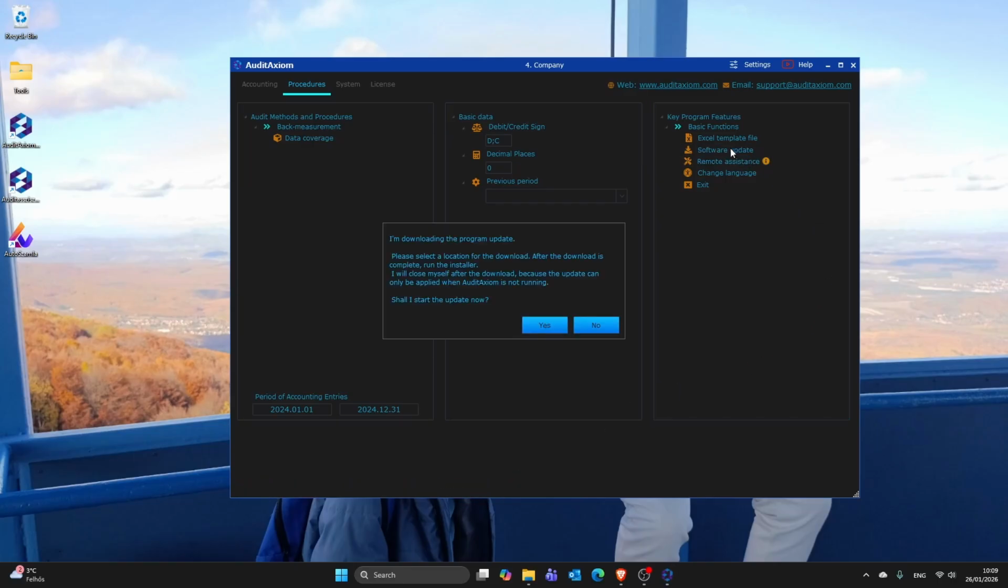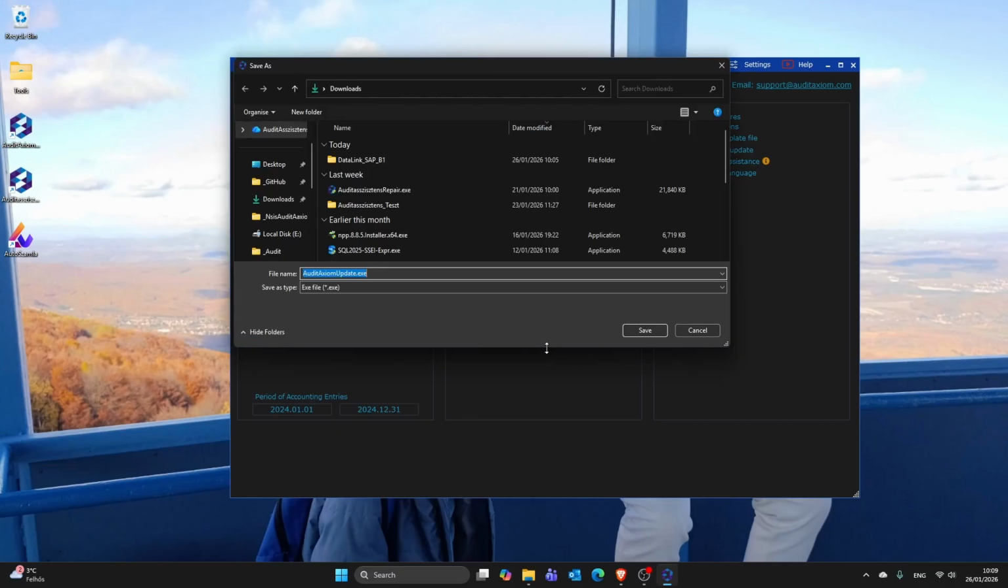If new updates are available, the program will notify you here at the bottom. The installer can also be downloaded here.